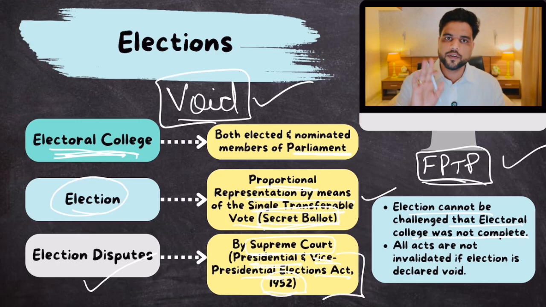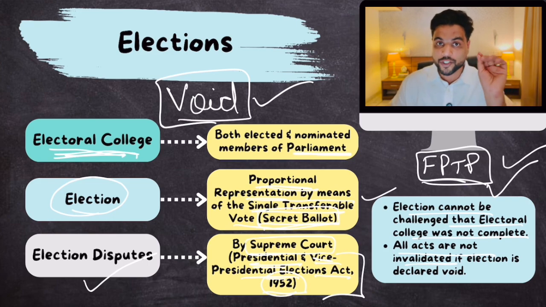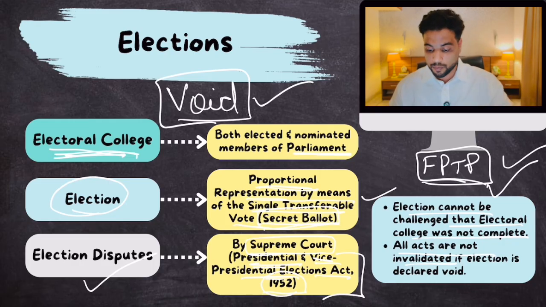Let's suppose the vice president was fraudulently elected. He performed his duties and after 2 years, his election was declared void and he resigned. But in these past 2 years, whatever acts he committed, whatever official duties he performed, those won't be invalidated just by saying that the election was fraudulent. All acts are not invalidated. Remember this part. Small information is important because MCQs are designed in such a way that this small information, which aspirants generally ignore, is the deciding factor whether you'll reach the correct option or not. So remember this small information.